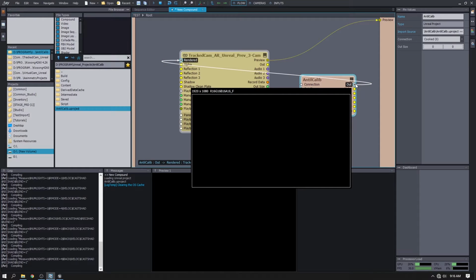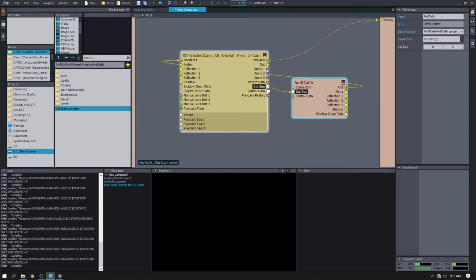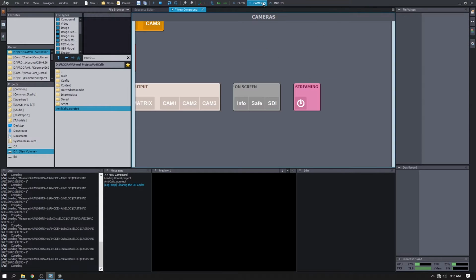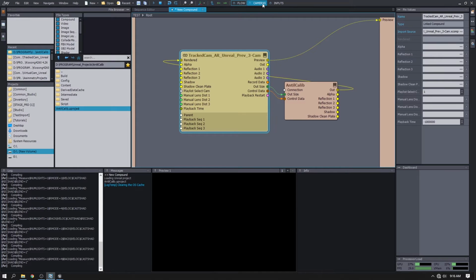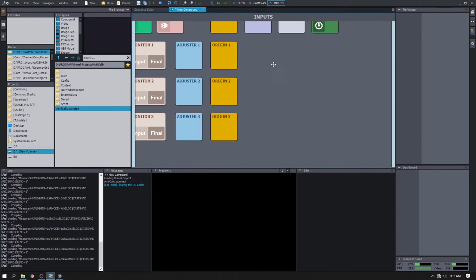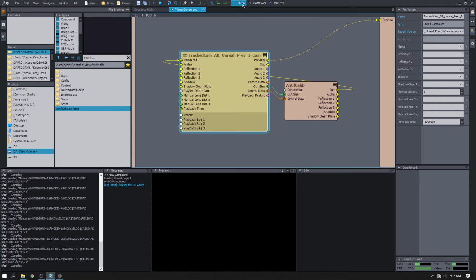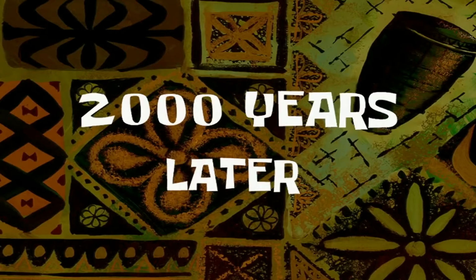Okay, something is not right because my output is still black. It is still black and I don't have any idea. Let's check our inputs and camera device. Nope, tracking device. Already set, it's still black. Go back to flow. 2,000 years later.